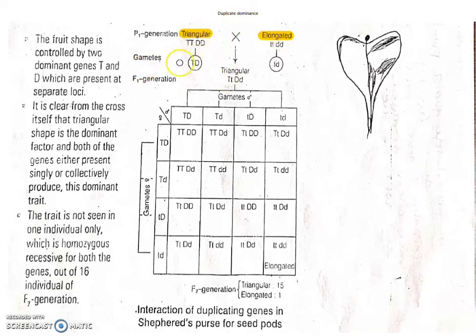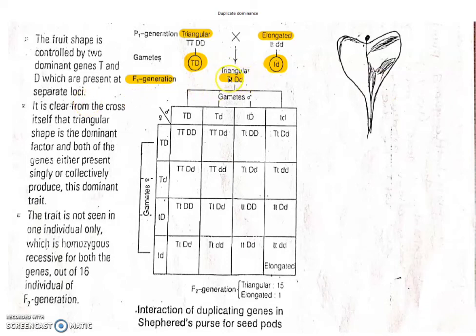This plant produces gametes capital T and capital D, and this plant produces small t and small d. When these gametes come together in the F1 generation, the plant produces triangular seeds, its genotype is capital T, small t, capital D, small d, and it produces all triangular seeds.